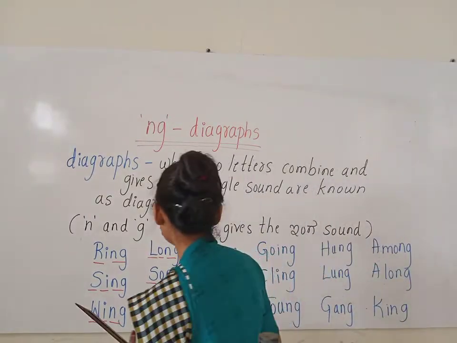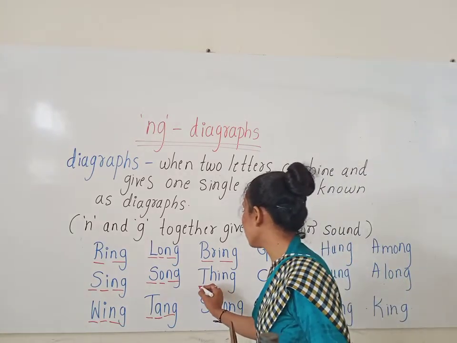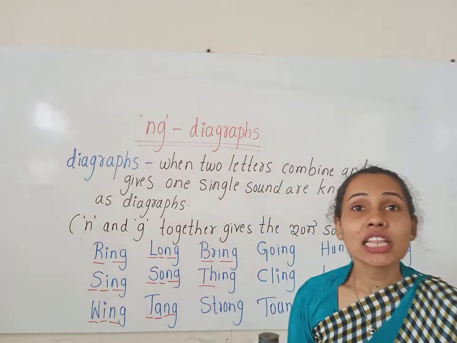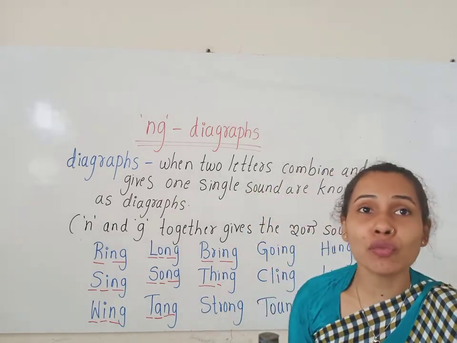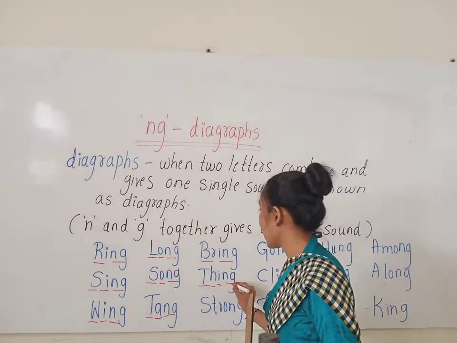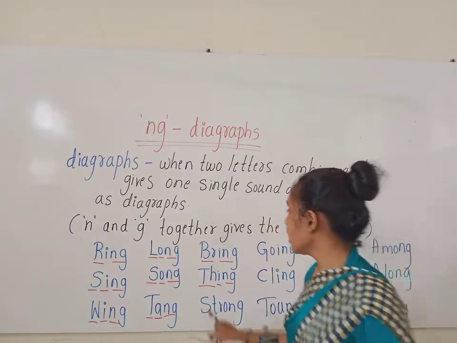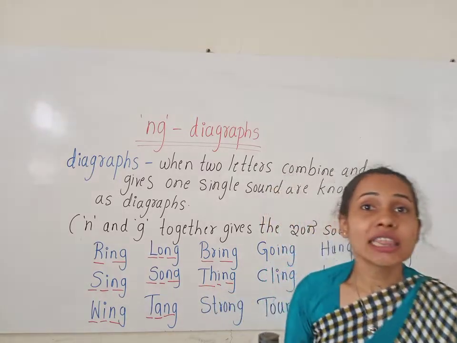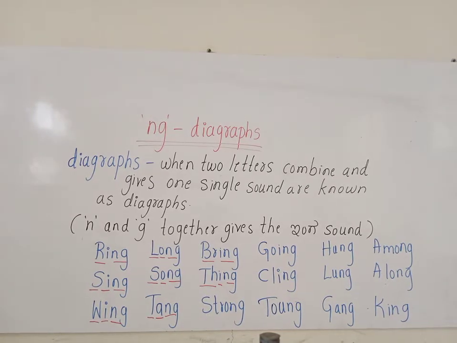Now look at the next word. When T and H blend together, it gives the th sound. And I gives here the short vowel sound. And N and G together gives the ing sound. So how do we read it? Th, ing, thing. So how do we read, children? Thing.